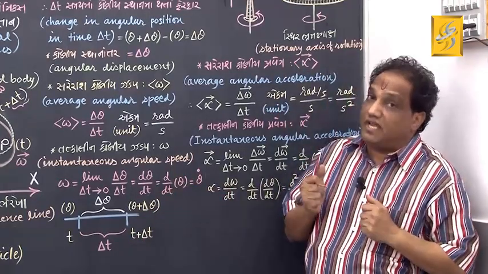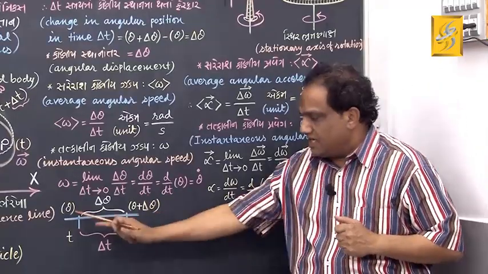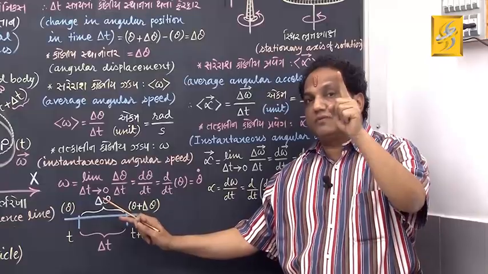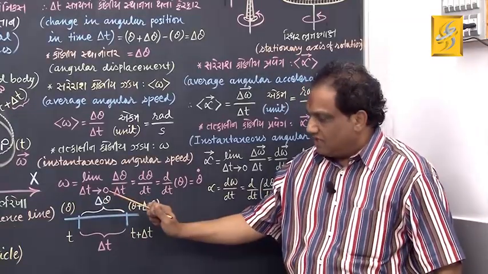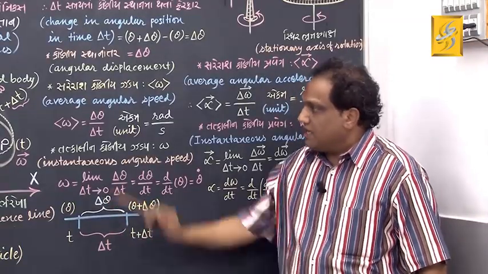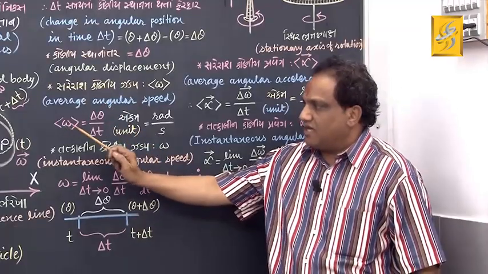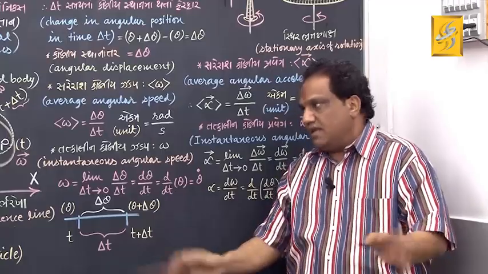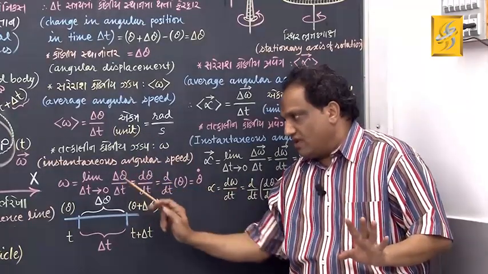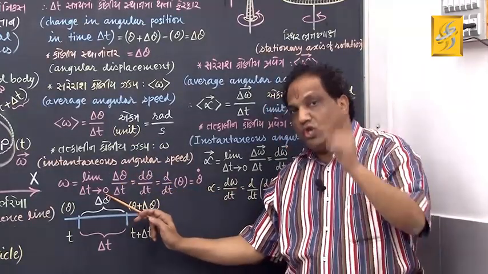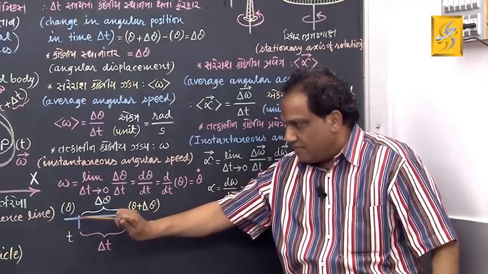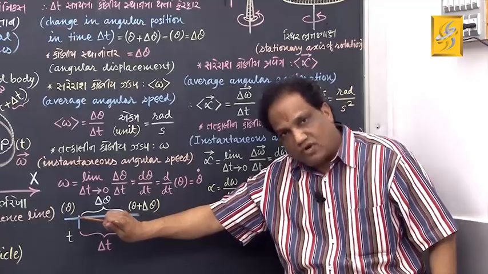Then the change in angular position is delta theta, which will give you angular displacement. If you divide this delta theta by this delta t, you will get average angular speed in this time interval. And in the same ratio, if you take limit delta t tends to 0, you are going to get instantaneous angular speed exactly at time t. Got it? Fine.